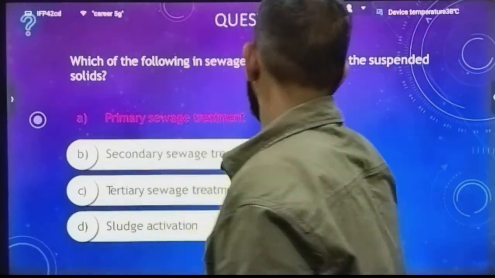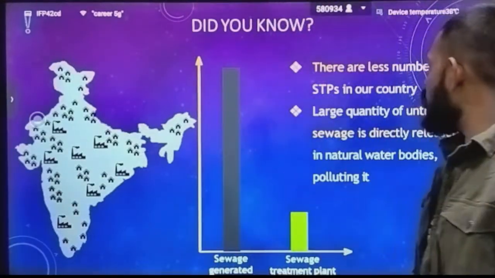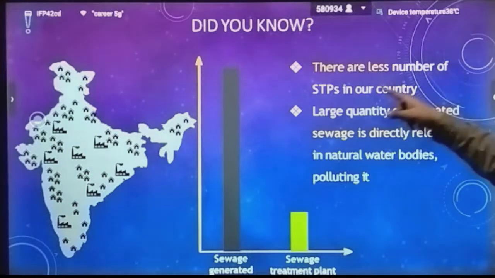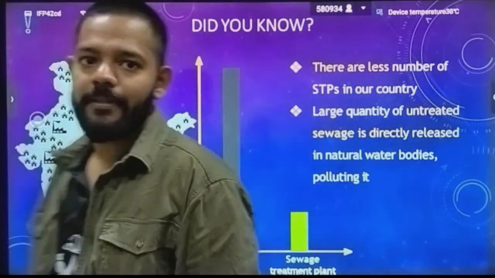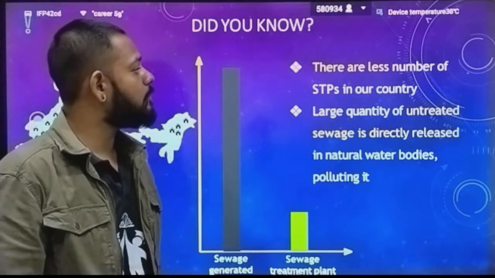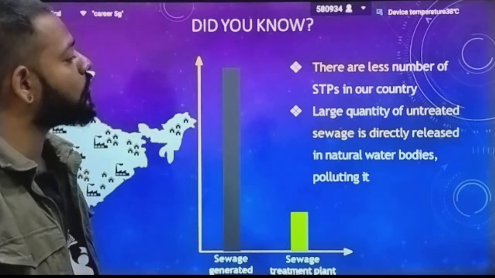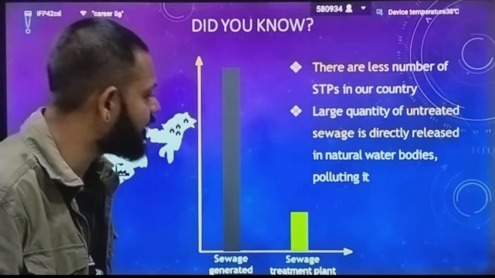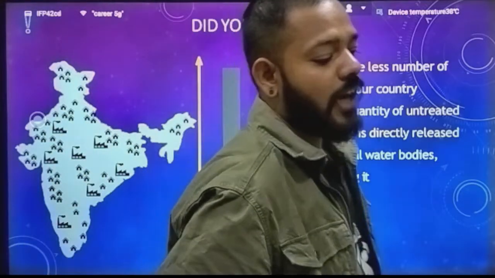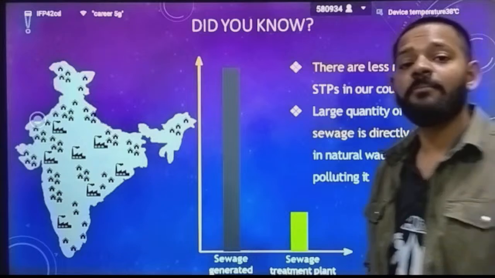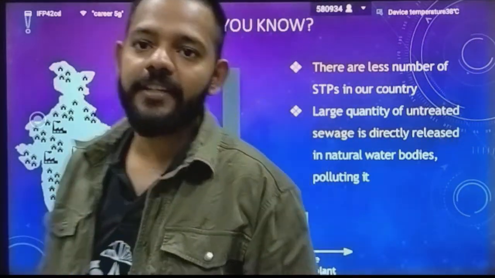Okay, now we have the side note. Did you know there are a small number of STPs in our country? STP, full form of STP, is sewage treatment plant. So there is a small number of STPs in our country. Large quantity of untreated sewage is directly released into the natural water bodies, polluting them. You know Ganga, you know about the Yamuna river. Both are highly polluted now.